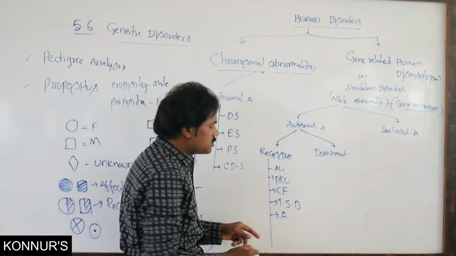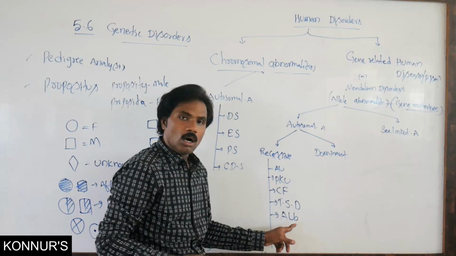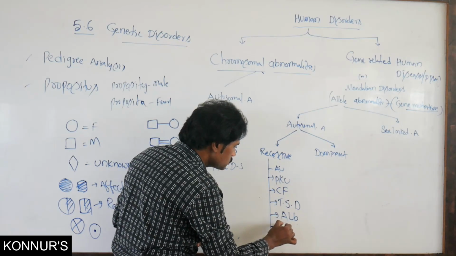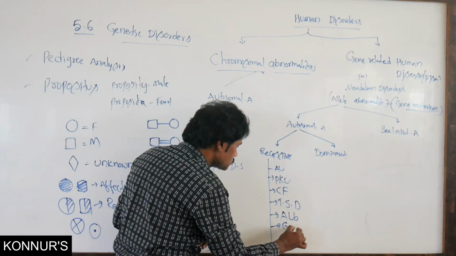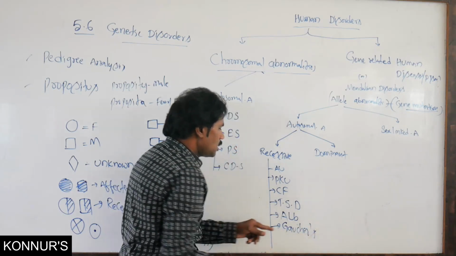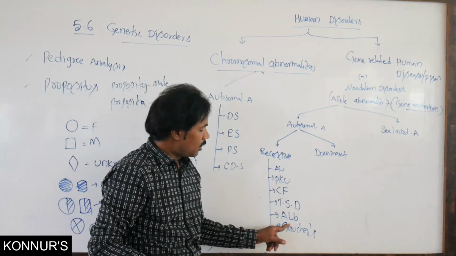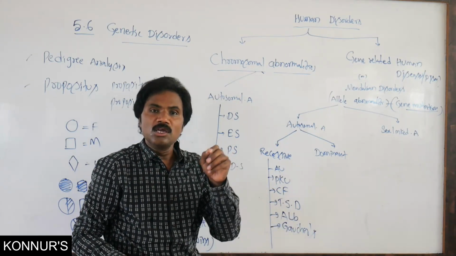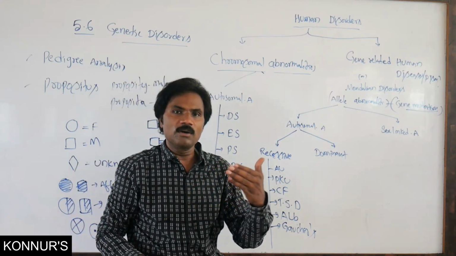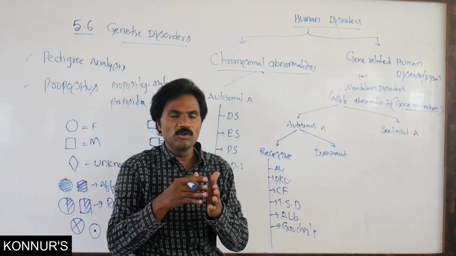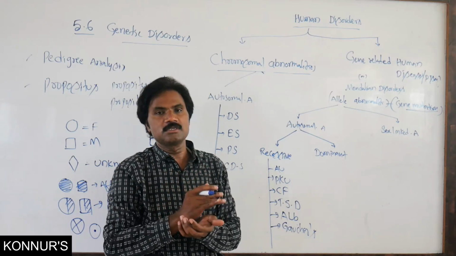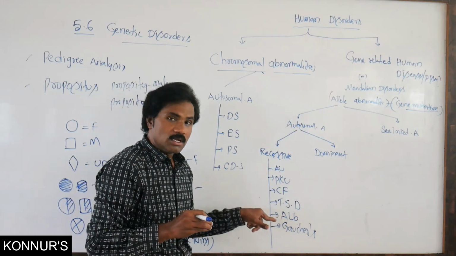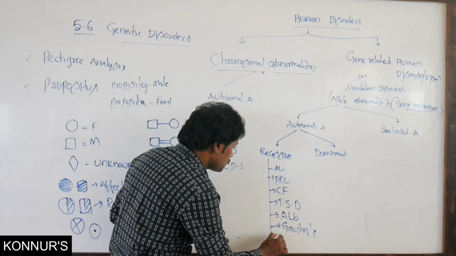Then albinism, Gaucher's disease. Along with this, in hemoglobin, during formation of alpha and beta chains, there are variations due to gene mutation. That is also an abnormality, which we see as thalassemia.